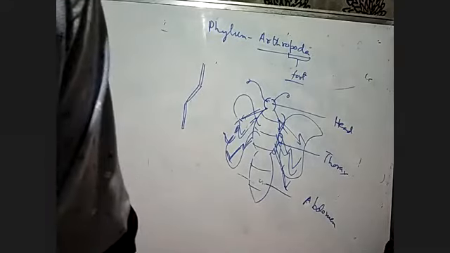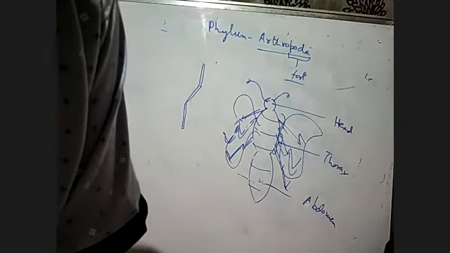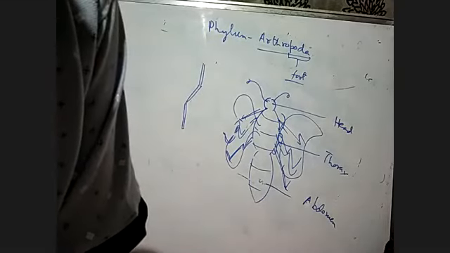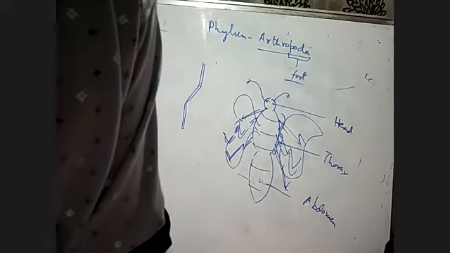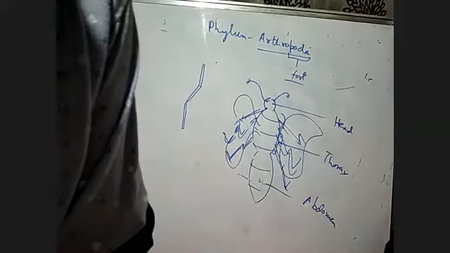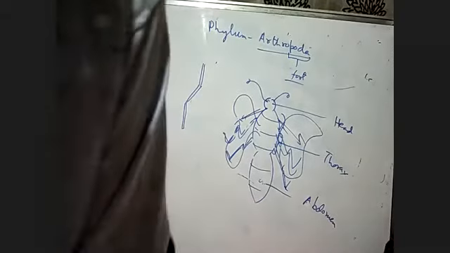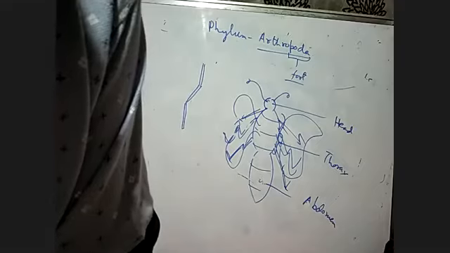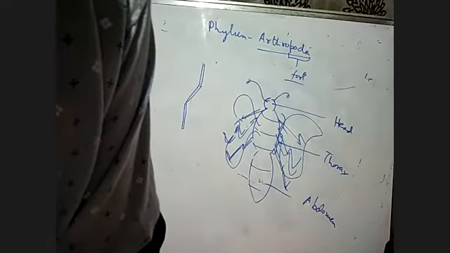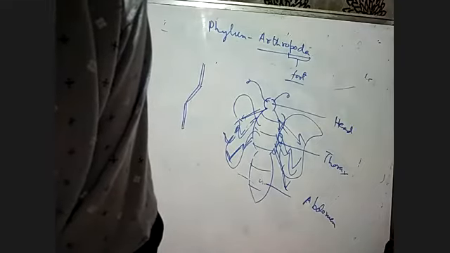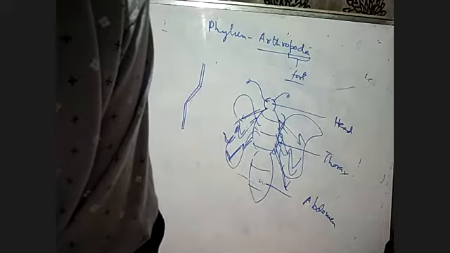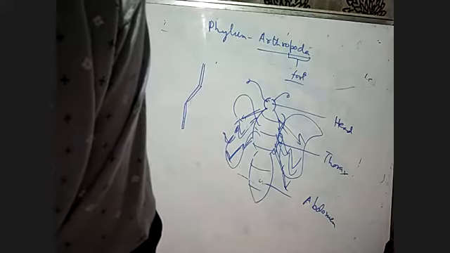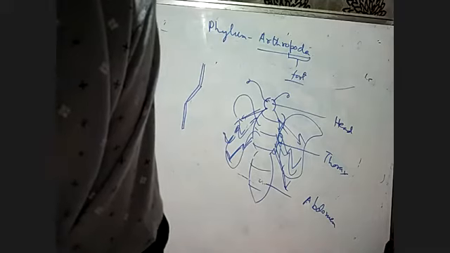And so the body is divided into head, thorax, and abdomen. So now let's go to the book now, phylum Arthropoda. This is the largest phylum of animals, which includes insects. All the insects come under the phylum Arthropoda. Over two-thirds of all named species on Earth are Arthropoda. Two-thirds of the species come under this phylum Arthropoda.